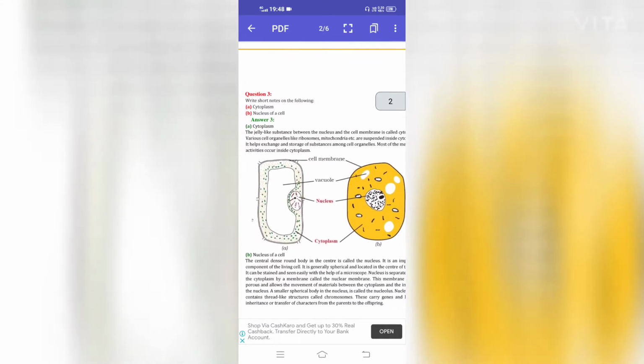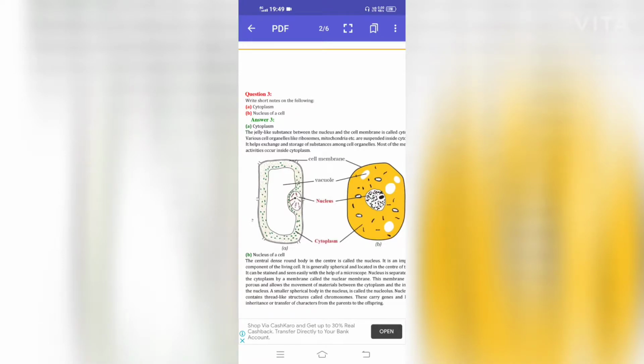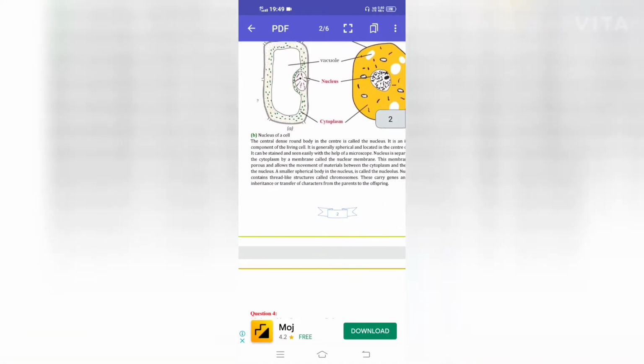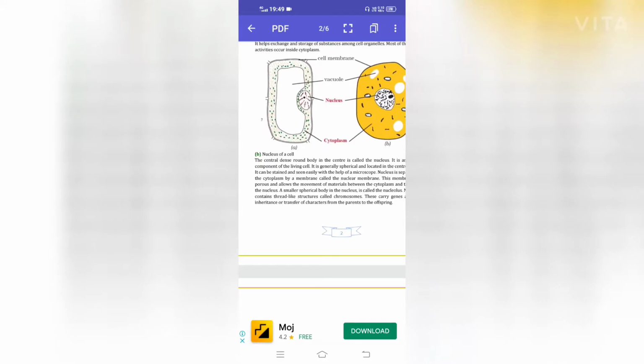Here the diagram sketches the cell membrane like this, and in B the vacuoles, nucleus and cytoplasm. Nucleus of a cell: the central dense round body in the center is called the nucleus. It is an important component of the living cell.